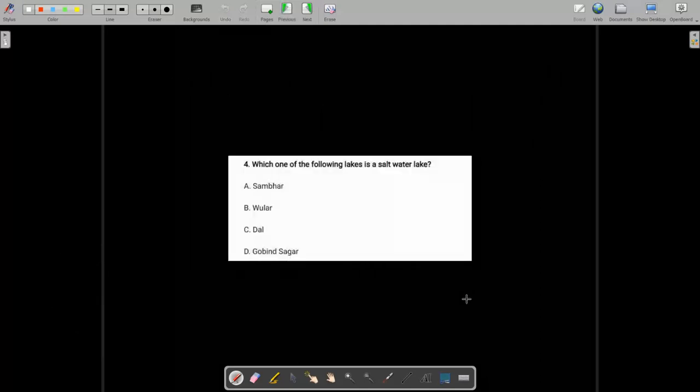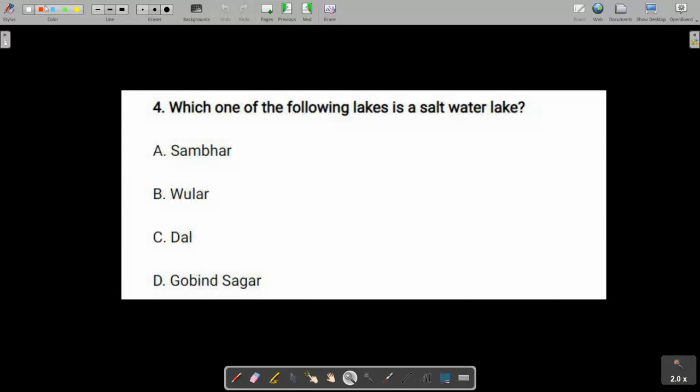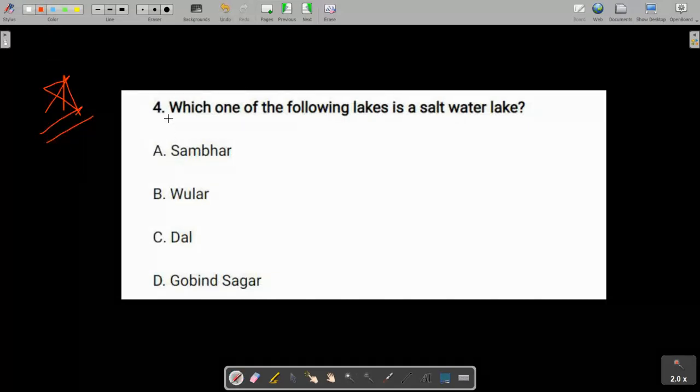Yes, but before we start, as usual, one question for you from the non-technical section for your revision. Which one of the following lakes is a saltwater lake? Option A, Sambar; option B, Wular; option C, Dal; option D, Gobind Sagar. Answer me in the comment box. I am waiting for your answers.